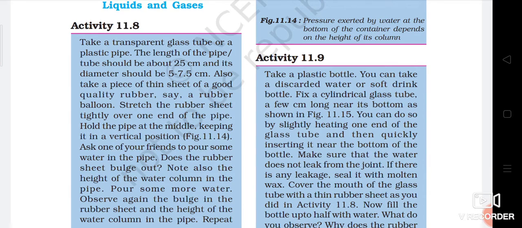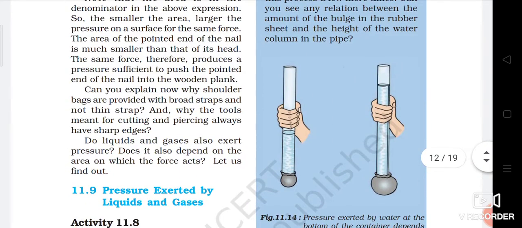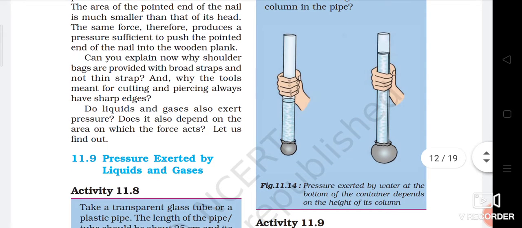The length of the tube should be about 25 cm and its diameter should be 5 to 7.5 cm. Also take a piece of thin sheet of good quality rubber, say a rubber balloon. Stretch the rubber sheet tightly over one end of the pipe. Now pour water in this pipe and see what happens.